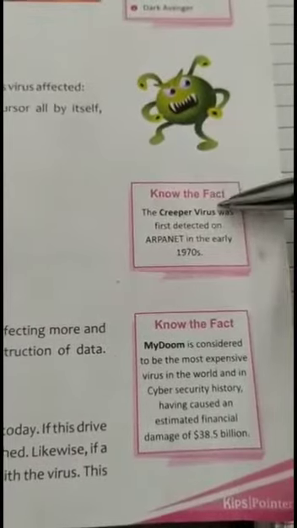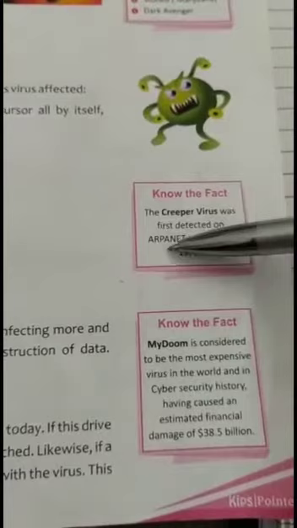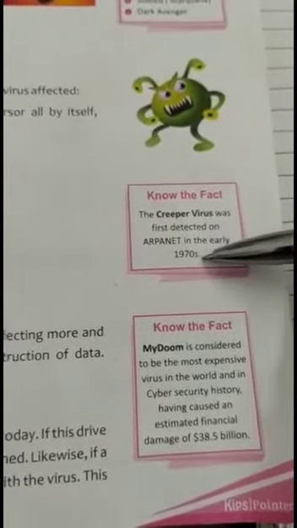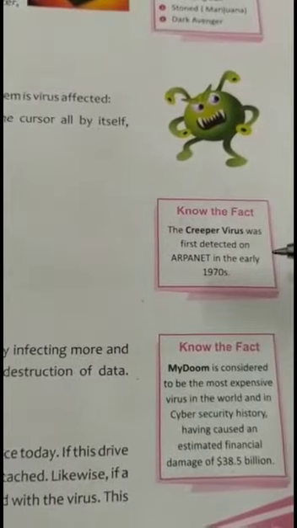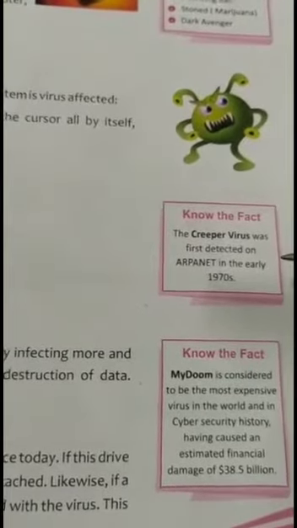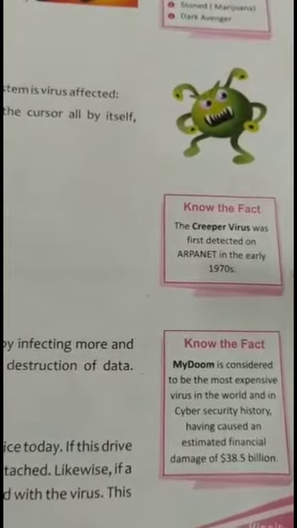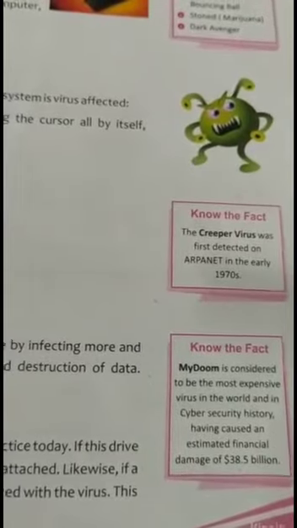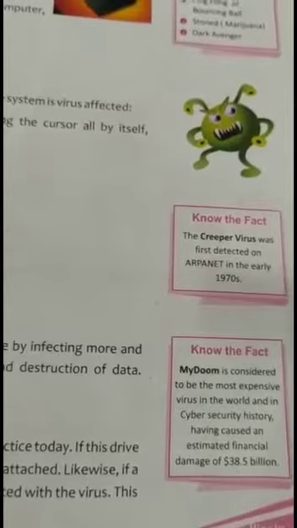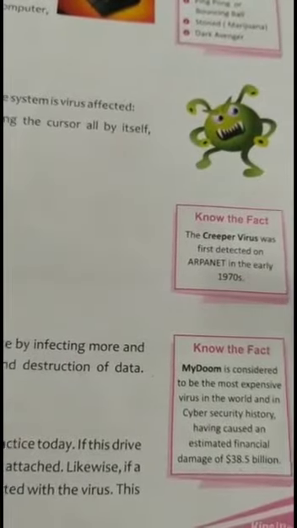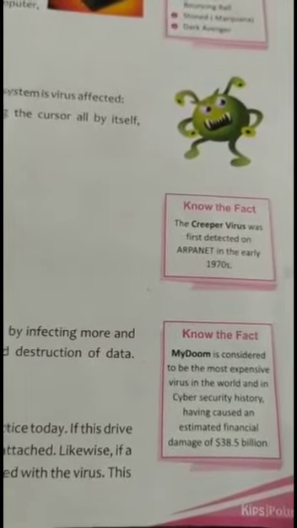The Creeper virus was first detected on ARPANET in the early 1970s. It was an experimental computer program written by Bob Thomas at BBN in 1971. It replicates itself and spreads to other systems. Its targets were Digital Equipment Corporation (DEC) computers linked to ARPANET.